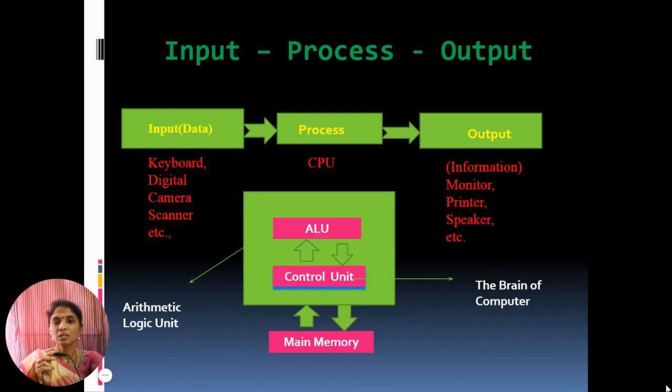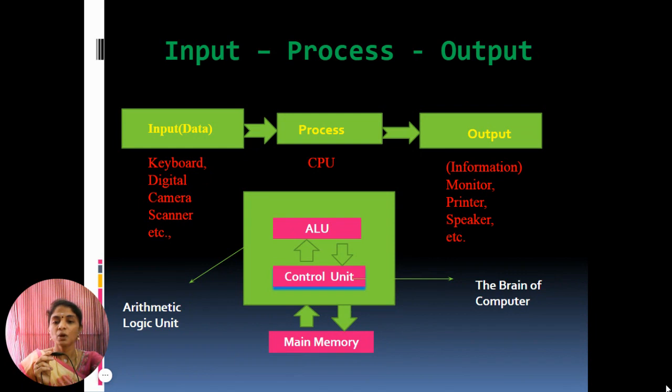Then next to discuss about the input process output concept. A computer accepts data, processes the data, generates outputs, and stores the data. The concept of generating output information from the input data is also referred to as input process output concept.